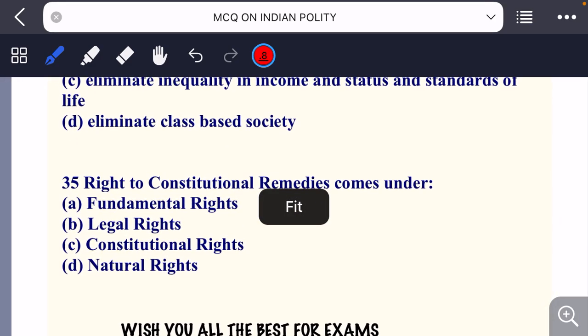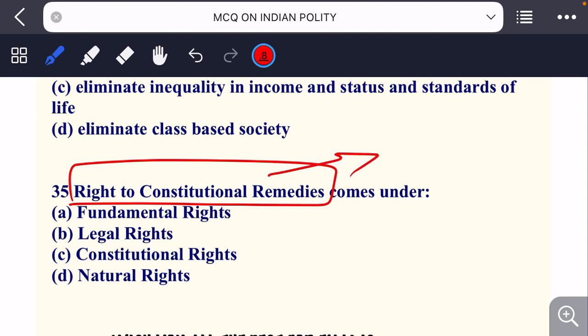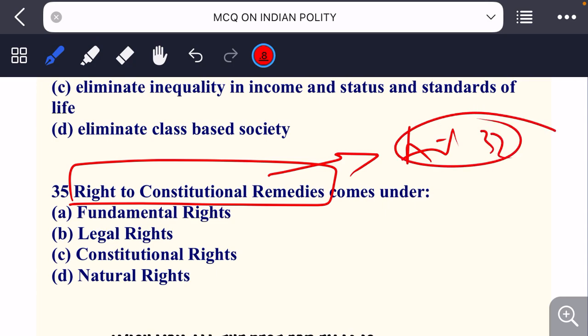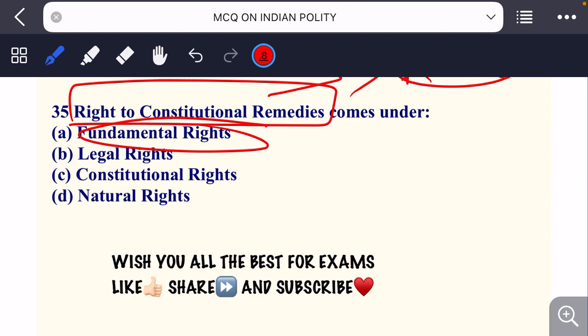The next question, the last question of today's session. Right to constitutional remedies comes under: fundamental rights, legal rights, constitutional rights and natural rights. So you may be aware of right to constitutional remedies, that's Article 32. It comes under fundamental rights.